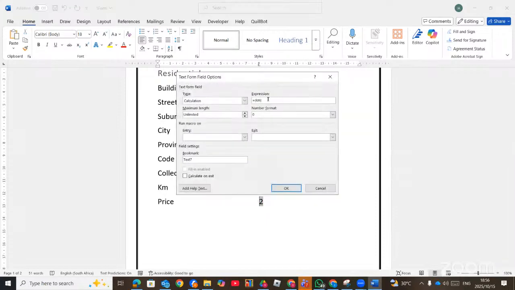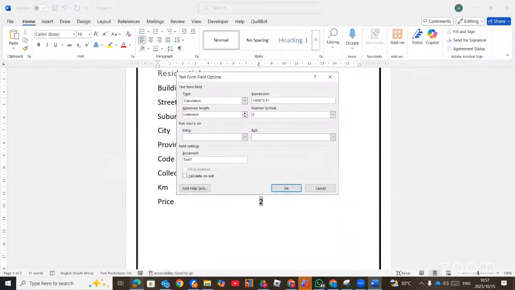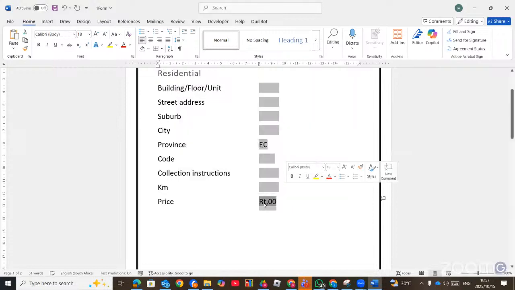So KM times 2.5 plus 145. Then we change the format to currency. So the format here, you have to look for the rand, or you can put R as the format. You can put R here, or you can just choose the currency here, and then OK. So now here it gives us the value.